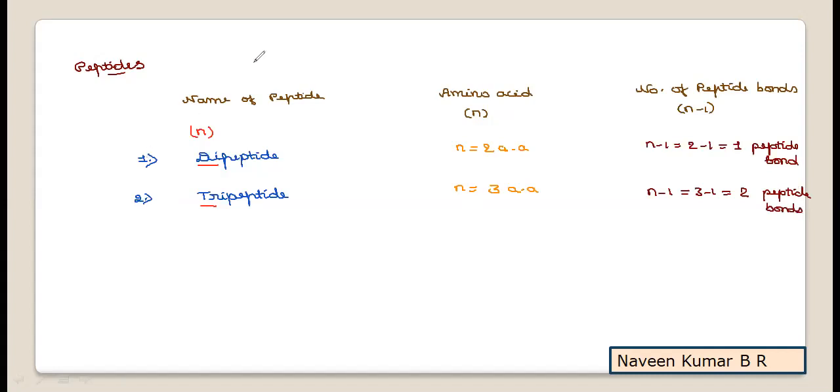Similarly, you can take n number of examples. We will take a few more. If it is a tetrapeptide, the N value is 4, hence 4 amino acids are present. Then the N value is 4, 4 minus 1, so 3 peptide bonds are present.